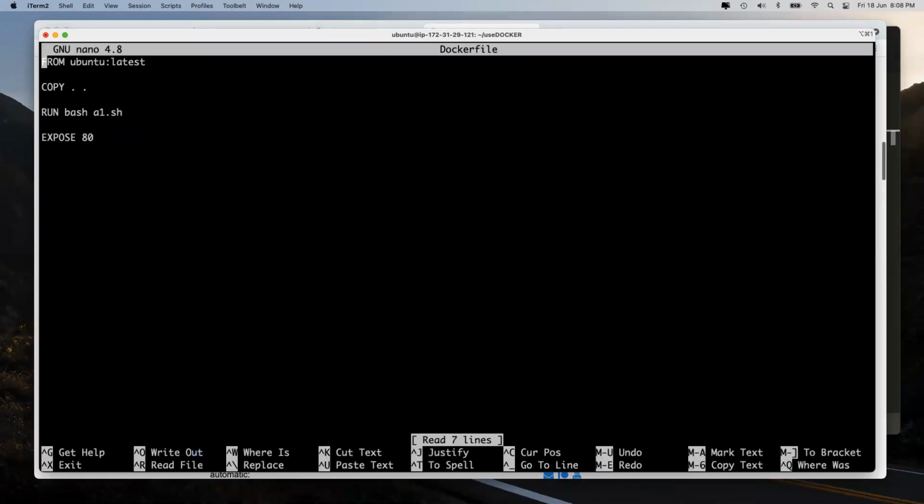So nano Dockerfile, just before bash a1.sh, because it anyhow has installed that Ubuntu over here. I will have to give and do this. So I will say that ENV is DEBIAN_FRONTEND, which is noninteractive.